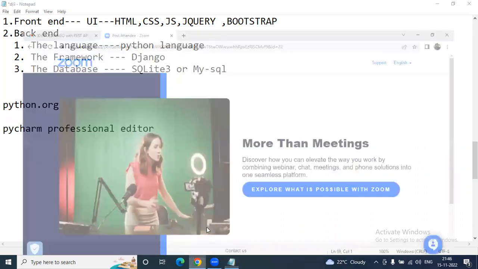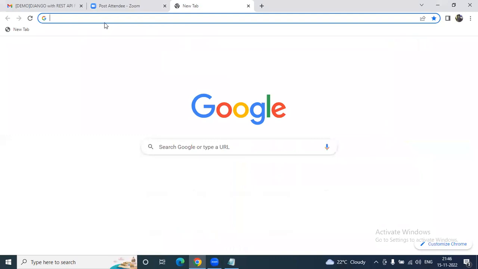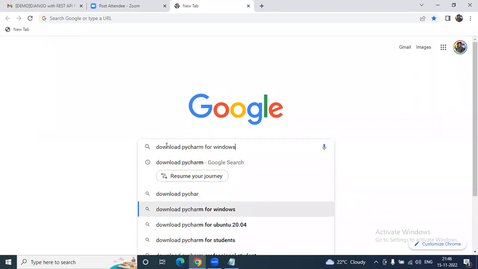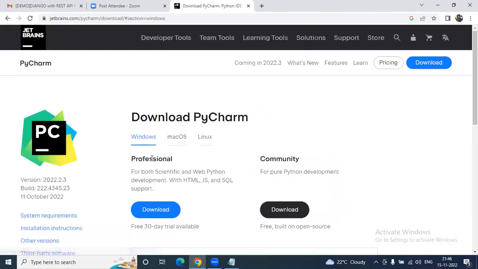So to get PyCharm Professional, you should visit the official website like pycharm.jetbrains.com, or else you can go to Google and simply search download PyCharm. You will be able to move to jetbrains.com clearly. This is the official website, jetbrains.com. Click on this and you will find two options here. One is Professional, for both scientific and web Python development with HTML, JavaScript, and SQL support. And you can click on download, but make sure that a free 30-day trial version is available.